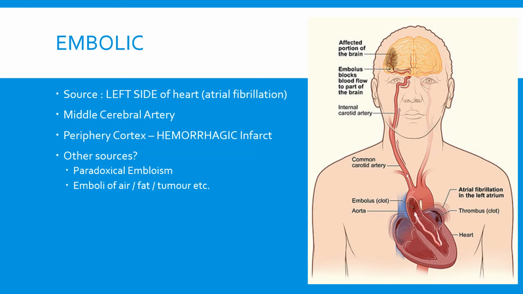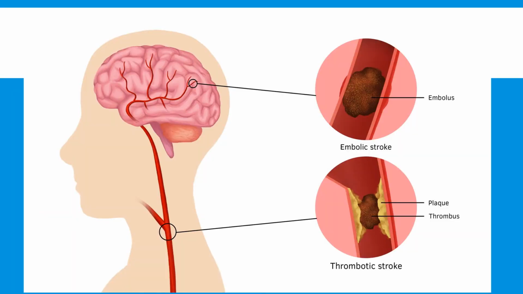Other sources of emboli include paradoxical embolism, and this is due to a patent foramen ovale, or very rarely, the embolism could be due to air, fat, or tumor. And here is just a simple diagram showing the difference between a thrombotic stroke and an embolic stroke. Notice here that the thrombotic stroke occurs at the bifurcation, and the embolic stroke is much later on.